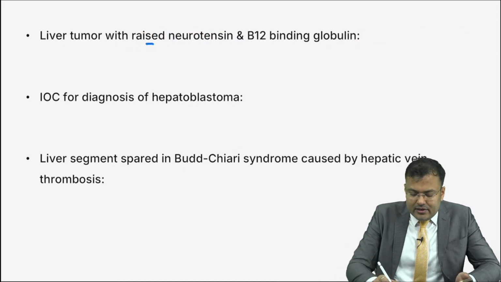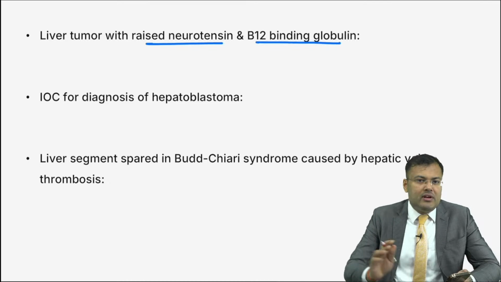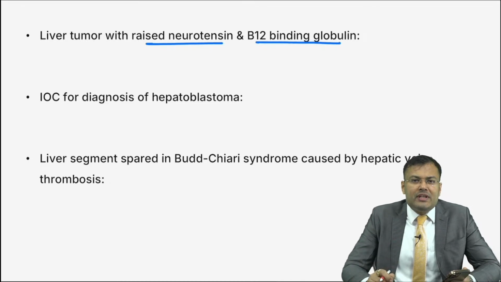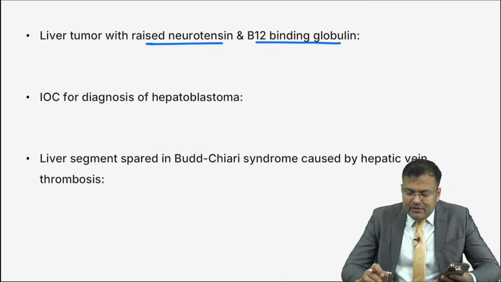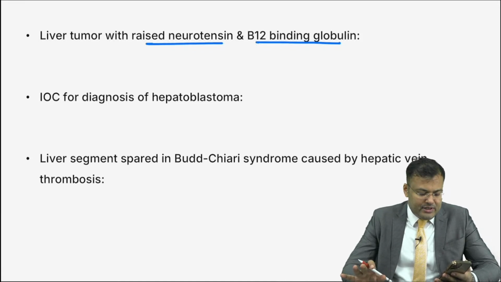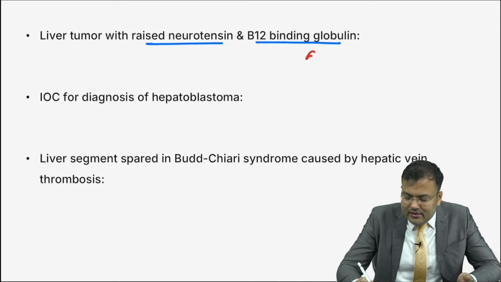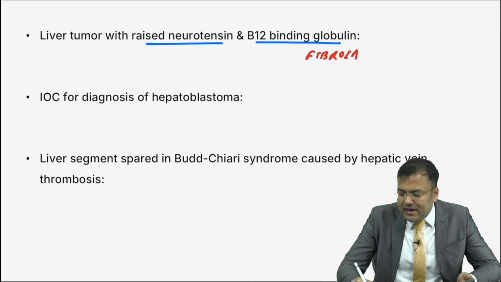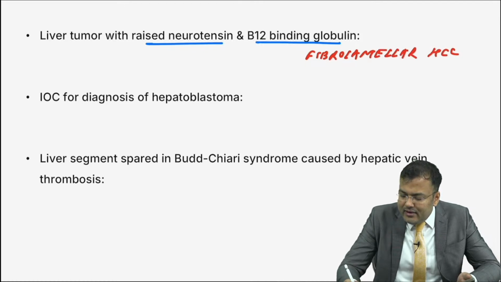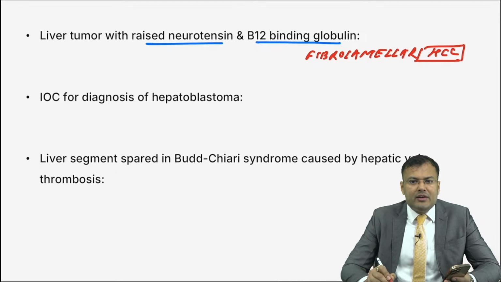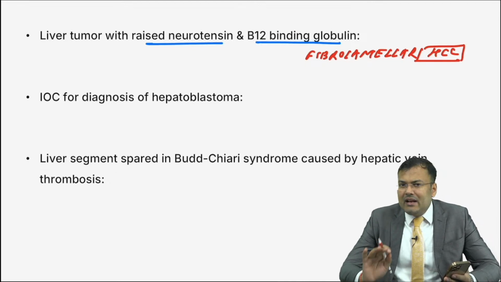Next question. Tumor with raised neurotensin and B12 binding globulin. Another hint I'm giving you, alpha fetoprotein is normal. Tell me. Very good. First person to reply correctly, it is fibrolamellar variant of HCC. So what is the correct answer here? That is fibrolamellar variant of HCC. There is raised vitamin B12 binding globulin and raised neurotensin, but alpha fetoprotein is normal.